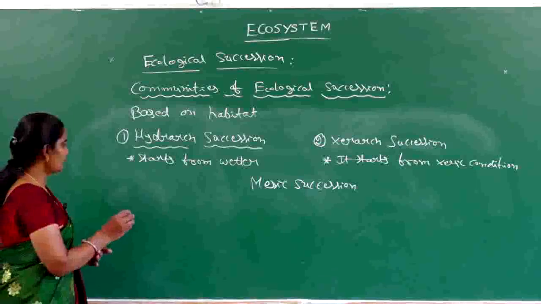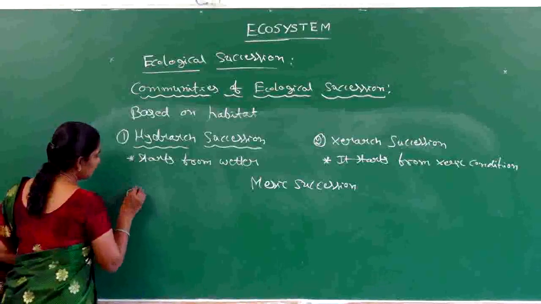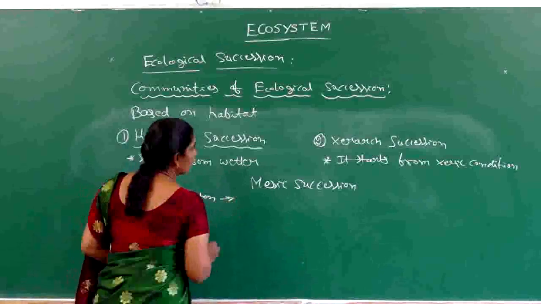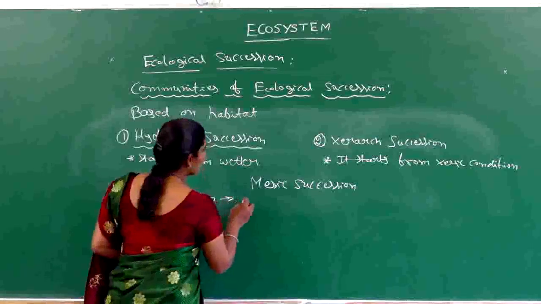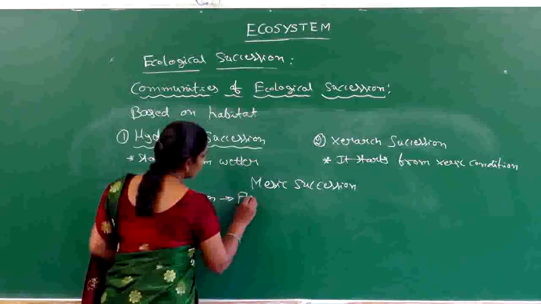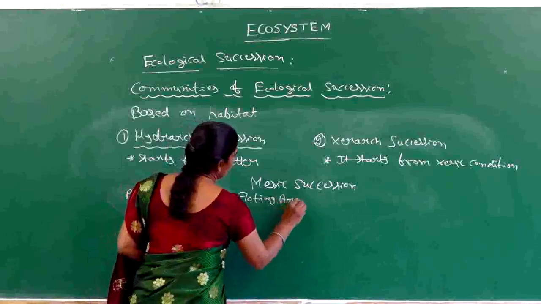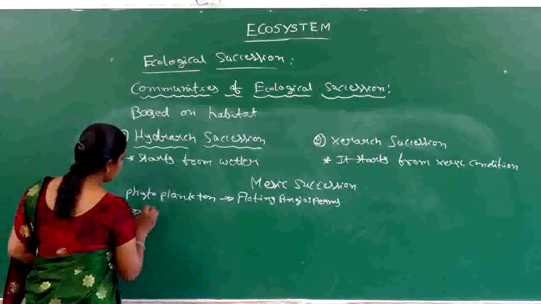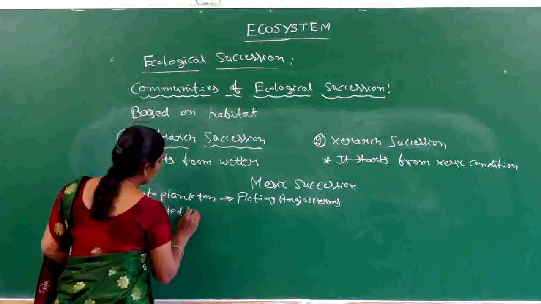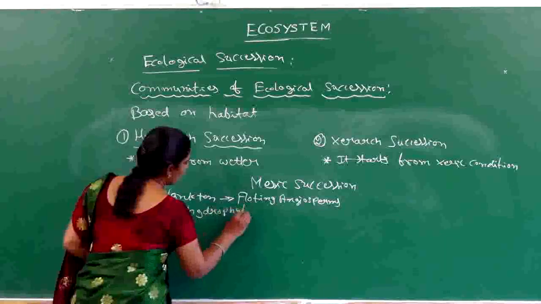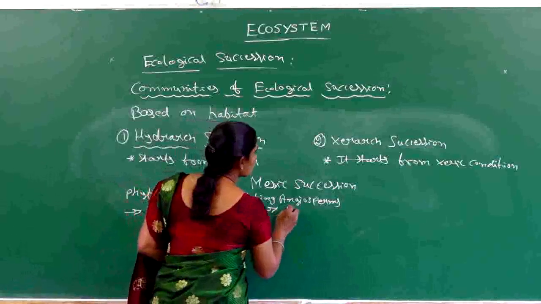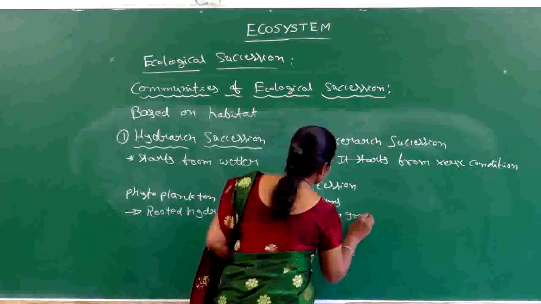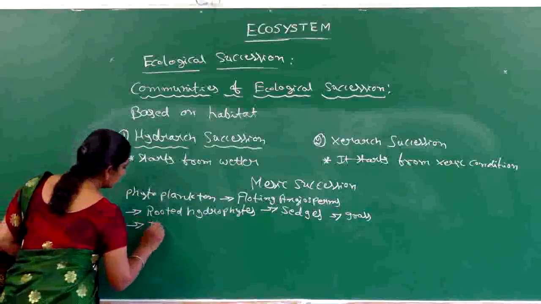When we take the series, the first community formed is the phytoplankton, and then the next one is floating angiosperms, and then the next community is rooted hydrophytes, and then the next one is sedges, and then the next one is grass, and the last climax community is the trees.